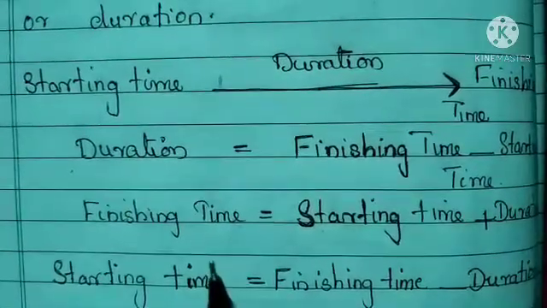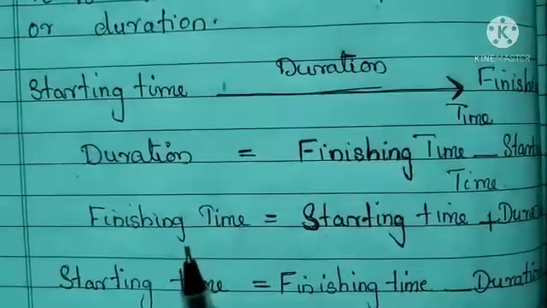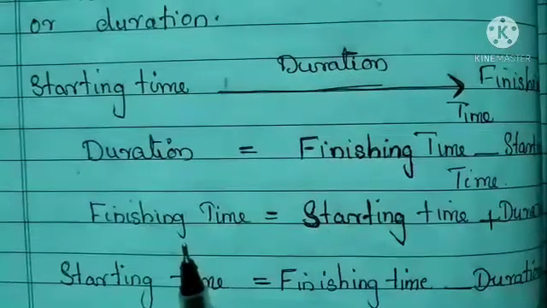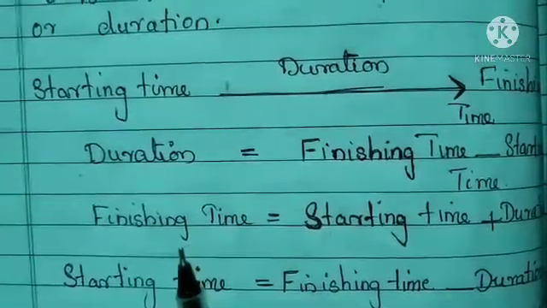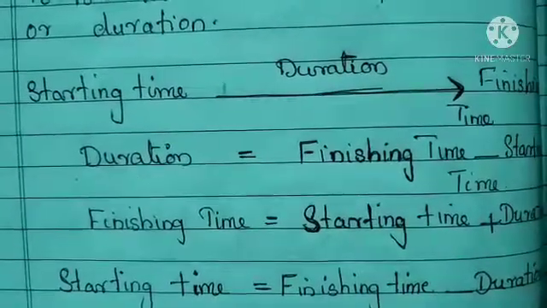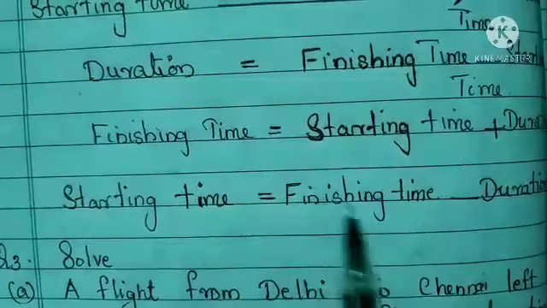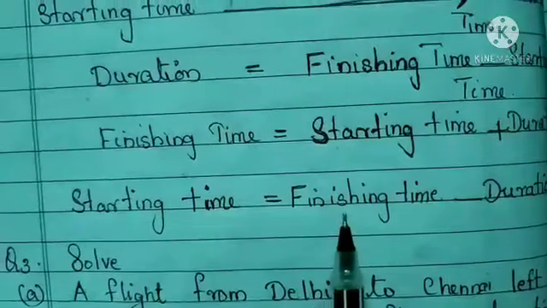So, in real problems, if you connect with this formula, it will be easy. In our real situations, we can use this concept. To calculate the starting time, we have to subtract duration from finishing time.